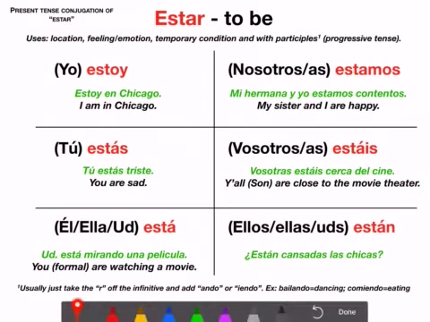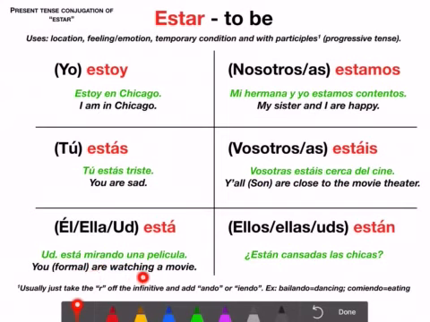Now, notice that I am not spending a lot of time to talk about the progressive tense, but I am going to point out that estar is used for not only feelings, emotions and location, but also in the progressive tense. A progressive tense would be like right here, you are watching.